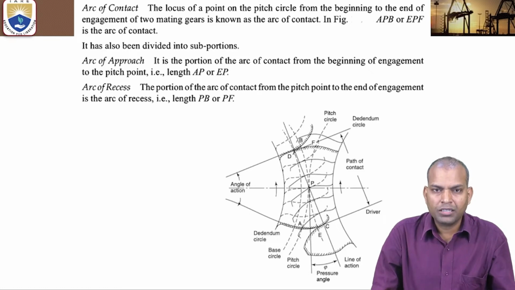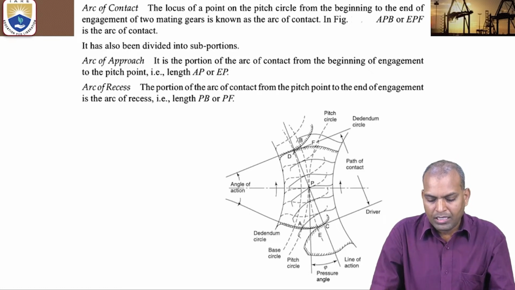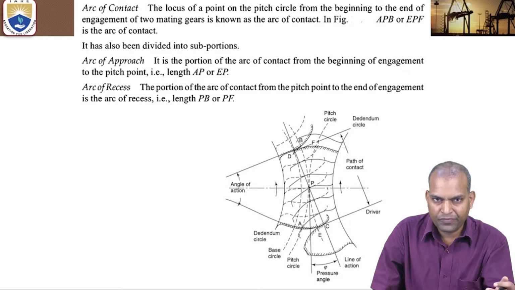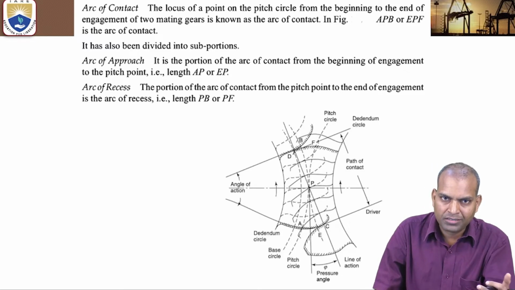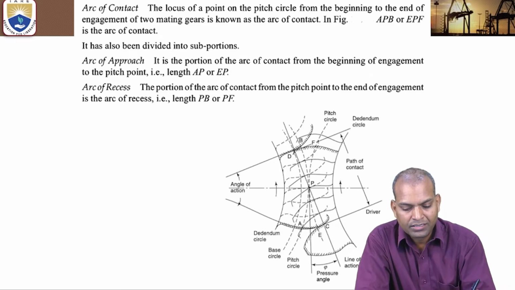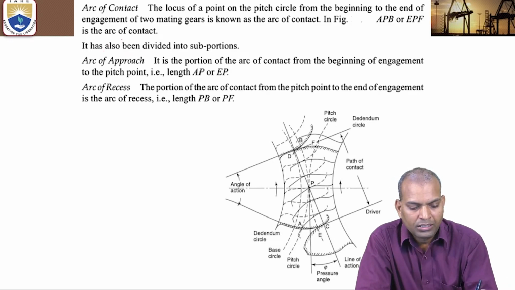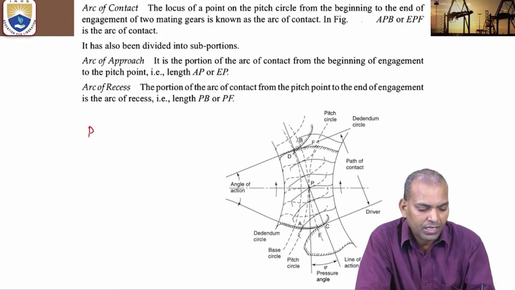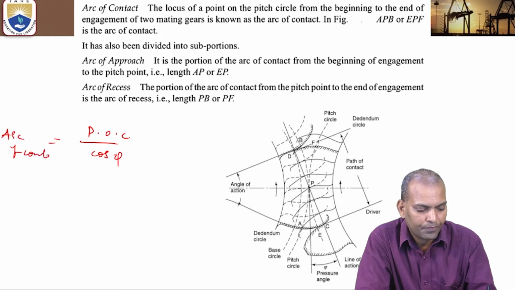Next, what is arc of contact? In terms of arc, so far it was in terms of length, now it is in terms of arc. Then it is known as arc of contact. This arc of contact equals the path of contact divided by cos phi. That indicates the arc of contact in terms of a formula.